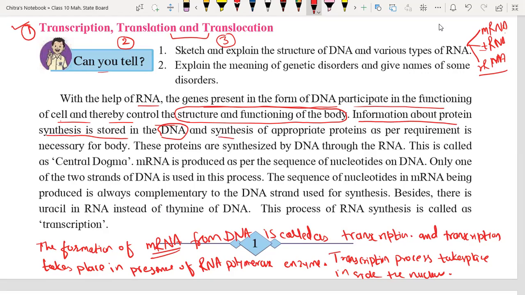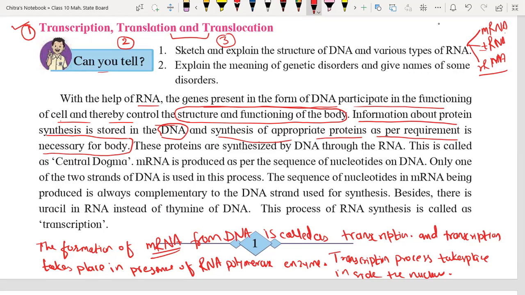Synthesis of appropriate protein means as per the requirement, as necessary for the body. So which type of protein is required is decided by the DNA, and accordingly it forms the mRNA. mRNA is nothing but the messages transmitted from the DNA. So DNA sends the message in the form of mRNA.